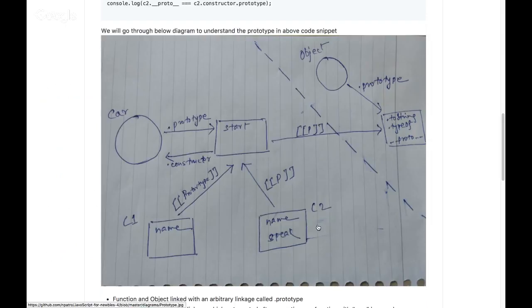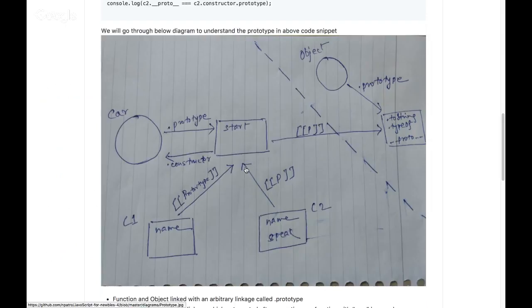I can explain that again with c2, how it happens. C2 is again the same. When I say var c2 = new car, what happens? A brand new object gets created. I created a square bracket. Now it gets linked to the prototype of that function, or the prototype of the constructor. That's happened, the arrow we have created.